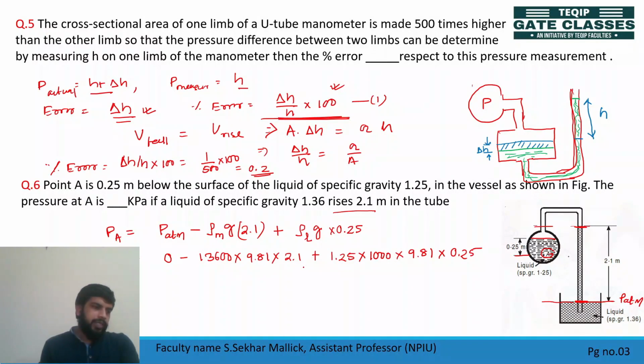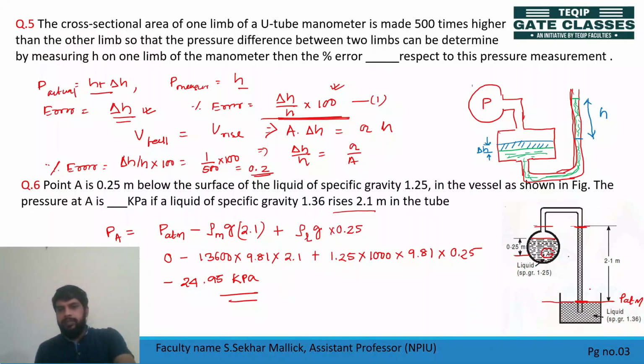You can see pressure at A is equal to minus 24.95 kilopascal. Why minus? See, there is a rise in liquid column because of this. So this vacuum is sucking this liquid in the tube.